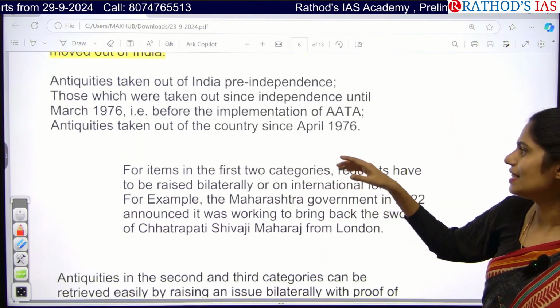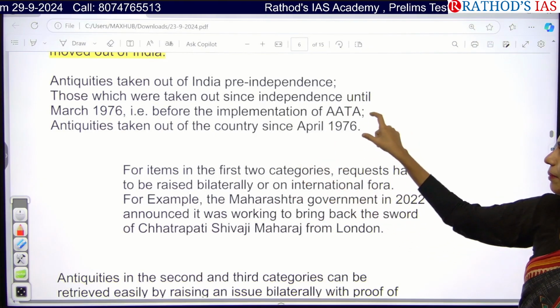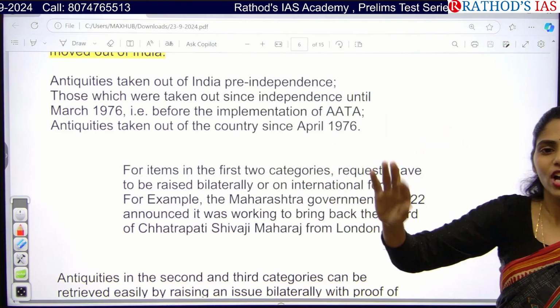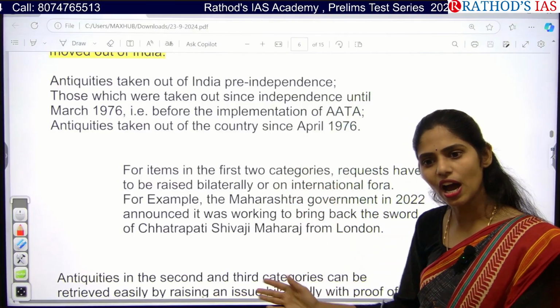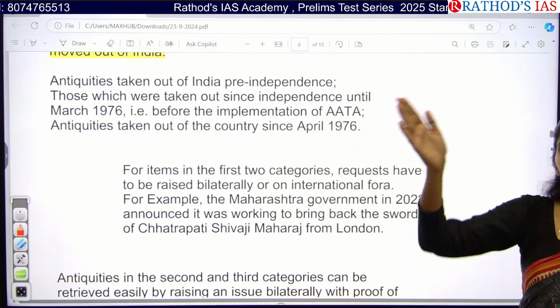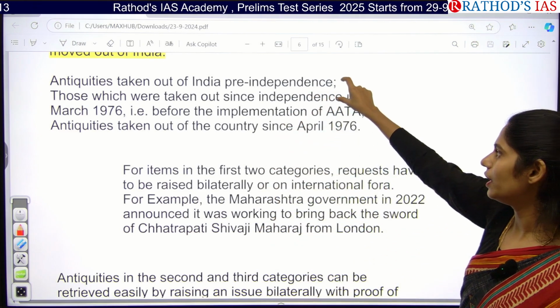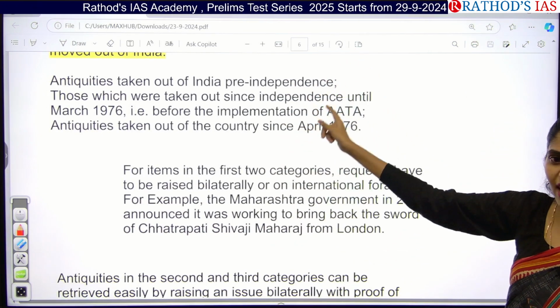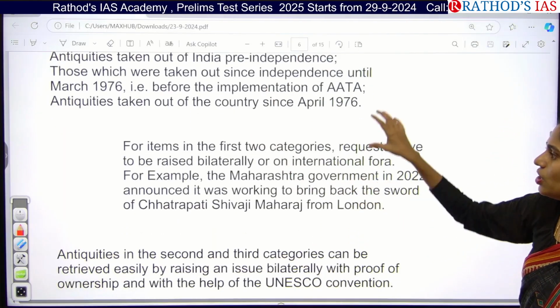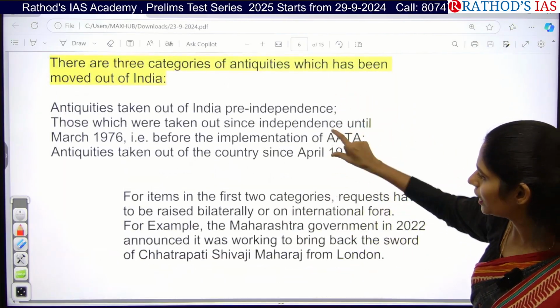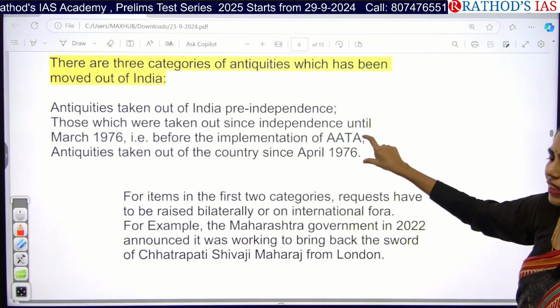And the next one is after the implementation of this act. We came up with this act in 1976, right? So whenever these things went out of India, before independence, after independence, or after implementation of the act, actually among these three categories, it is very easy to bring back the third one.